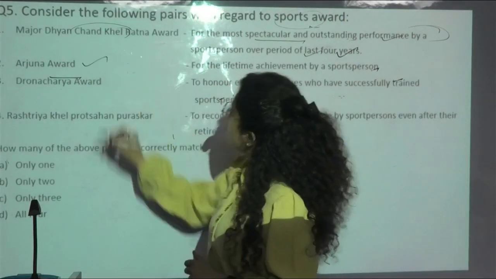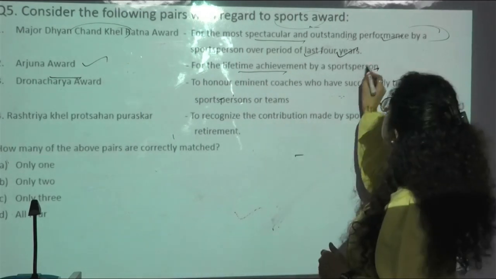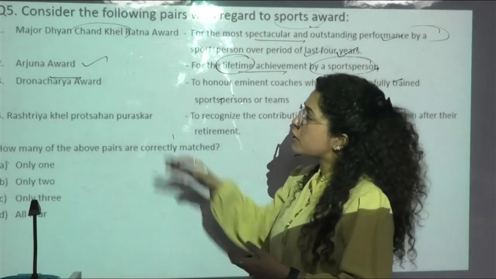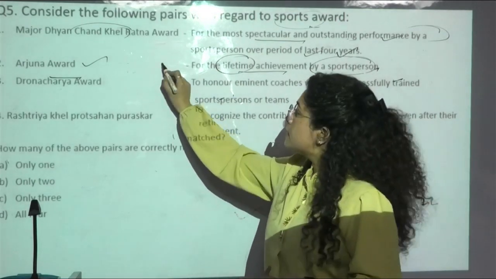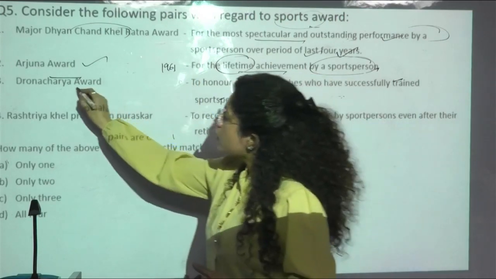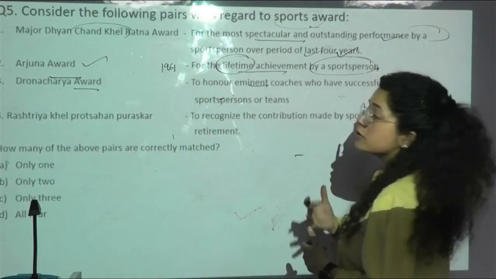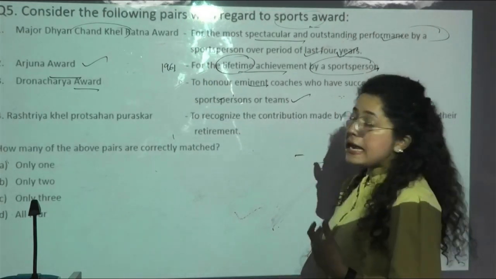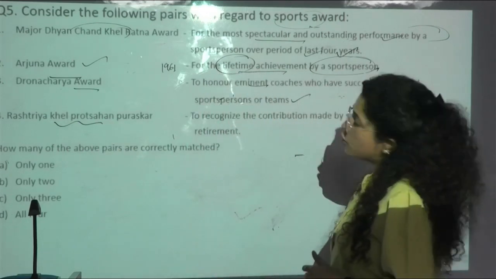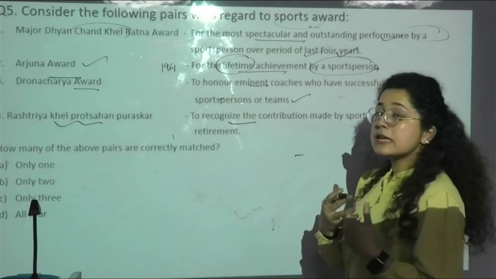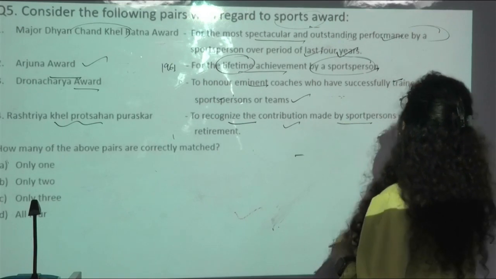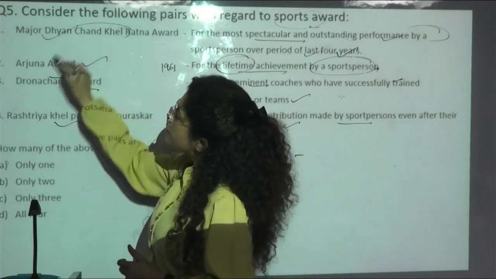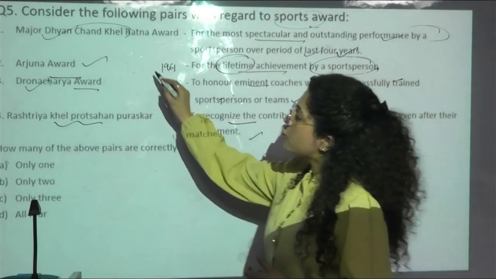Then the Arjuna Award for the lifetime achievement by the sportsperson. This is not for lifetime achievement, but for outstanding achievement, because as we know, the Arjuna Award started in 1961. Then the Dronacharya Award is to honor eminent coaches who have successfully trained sportspersons or teams. And last is the Rashtriya Khel Protsahan Puraskar, to recognize the contribution made by sportspersons even after their retirement. So the first and third statements are correct, and the second and fourth are incorrect.